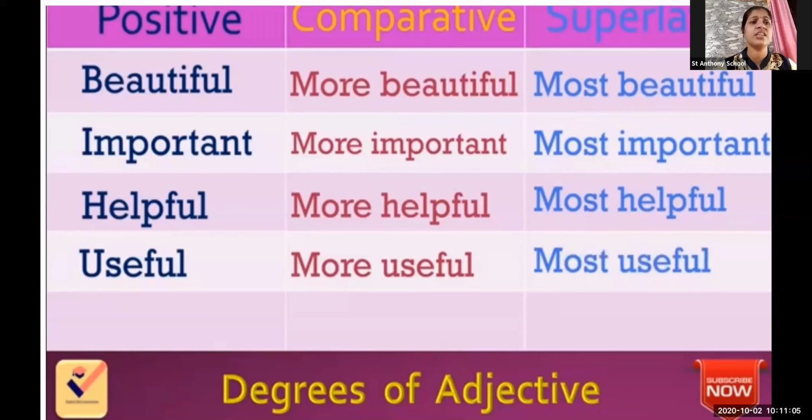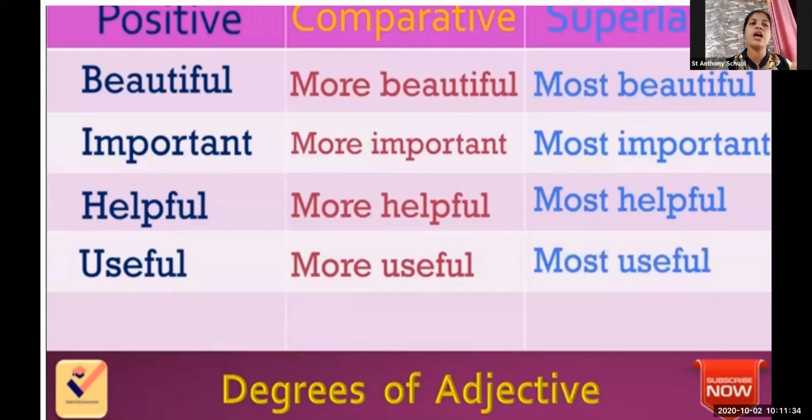Let us see another example. Important, more important, most important. This is my important file. This blue file is important. But in the comparative, what do you say? The blue file is more important than the yellow. But the blue file is most important among all these files. So like this, we use the comparative degree.